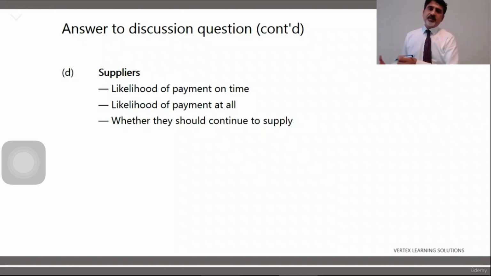What are suppliers looking at? Likelihood of payment on time because they give you goods or services on credit, and now they want to see that if you would be able to pay the money at the agreed time or not, and whether they should continue to supply or not. So they also have to see your payment ability of their invoices, etc. They are not interested in your growth, they are not interested in your other risks, they are not interested in your dividend paying capacity, number of employees, etc.